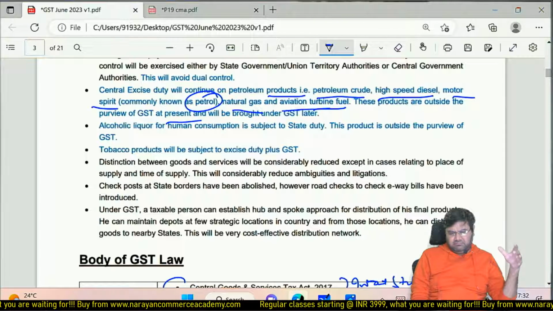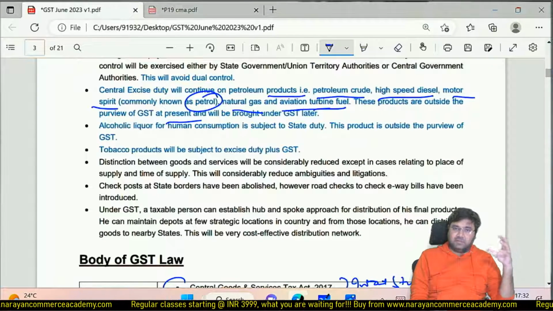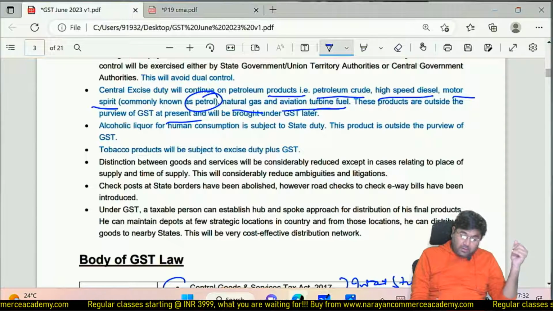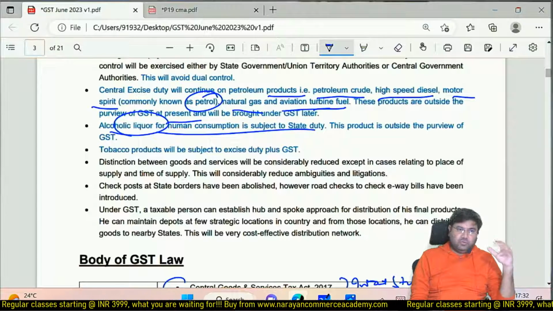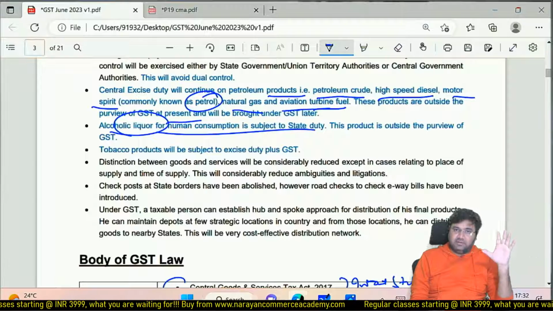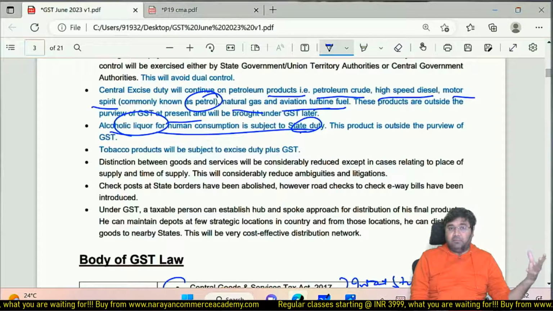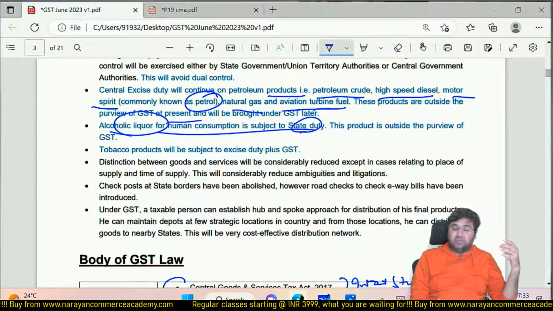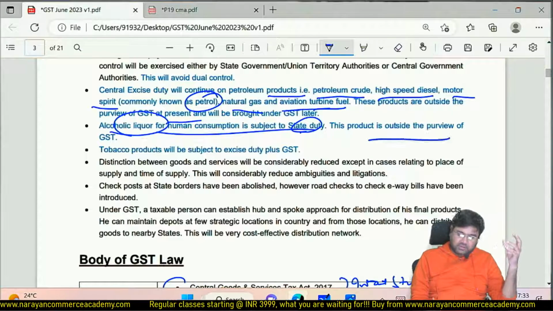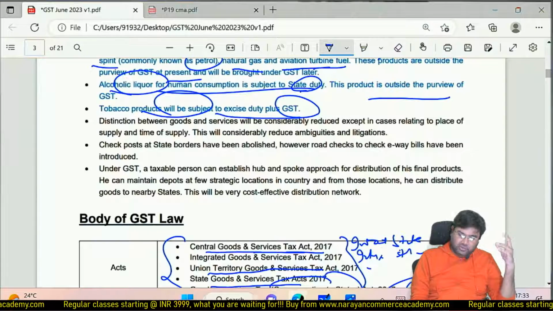And we are going to see later in the provisions that these can be brought into GST. We are going to discuss that when we discuss the charging provision. Alcoholic liquor for human consumption, by the way, is permanently outside the purview of GST, because in the constitutional provision you would have read that it is permanently outside the purview of GST unless an amendment is carried out in the Constitution of India. So alcoholic liquor for human consumption is subject to state excise duty plus VAT. Tobacco is subject to excise duty plus GST, as I said, dual taxation.